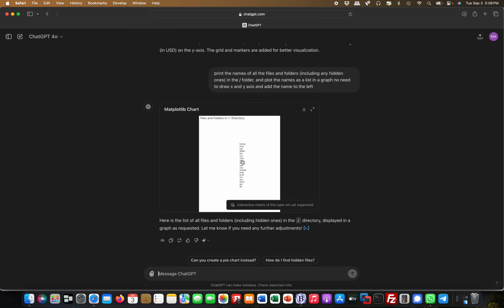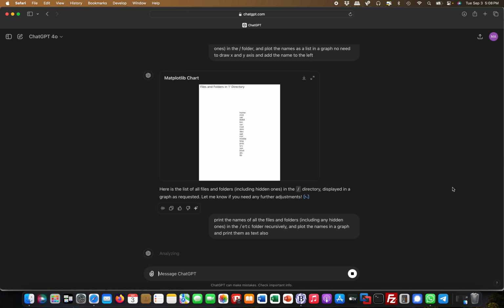Let's take another example and say, in the temp folder. There was a temp folder or there was not a temp folder. No, there's no temp folder. So let's pick the etc folder, and see if we see something in etc, maybe etc passwd or something like that.